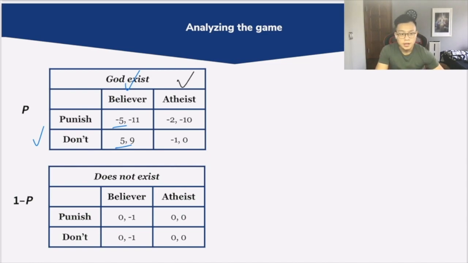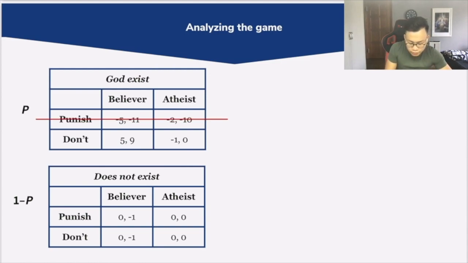What is the best response for God? Well, it's still the same. It's still not to punish, since -1 is still better than -2. So here we essentially see that there's a dominant strategy, in the sense that God would never want to punish people: regardless of the action of human beings, God would always receive a greater payoff by playing do not punish.